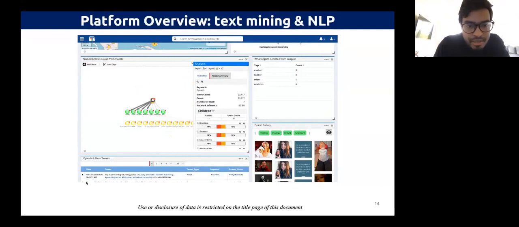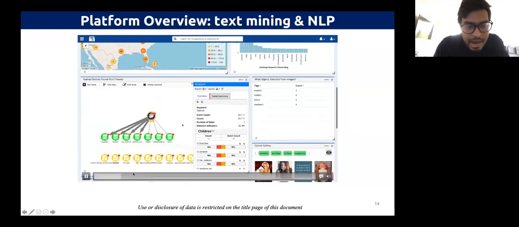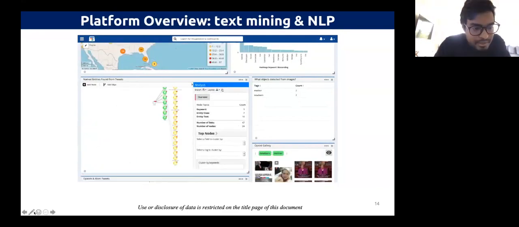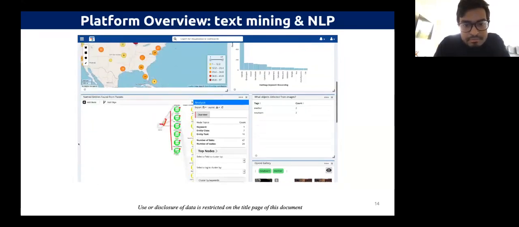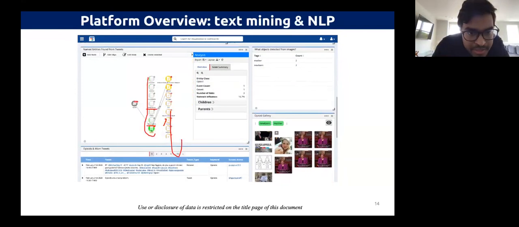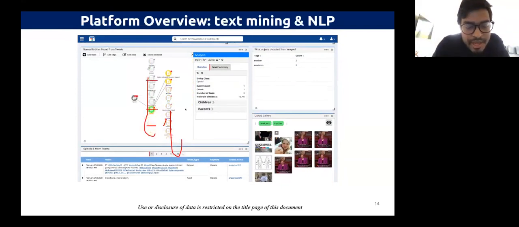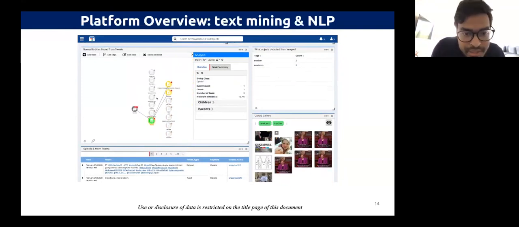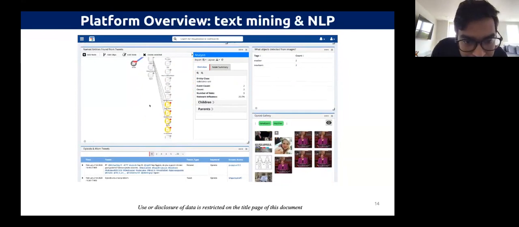We changed the mode, and now what we're looking at, for example, is opioids. All the tweets that have hashtag, or not hashtag opioids, just the word mention of opioids. And on the second level, these are our topics. These are our named entities. So for example, citation, is there substance use indication? Is it a symptom? Is it a drug class? All of those things are the kind of things we want to be able to find from tweets. So here we're looking at opioids. We can see, for example, substance use, and there's something like this person is high off opioids.